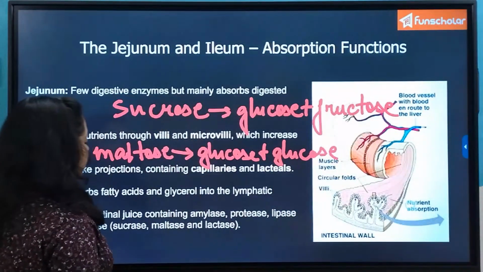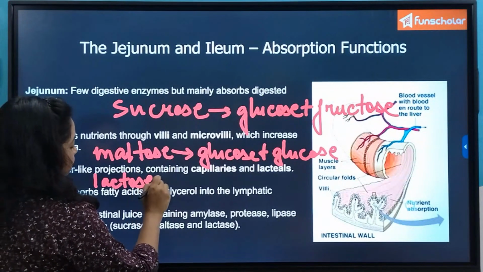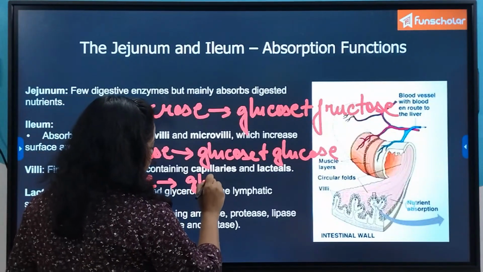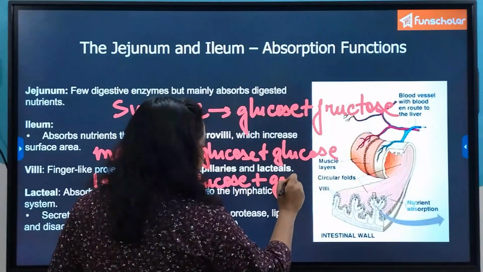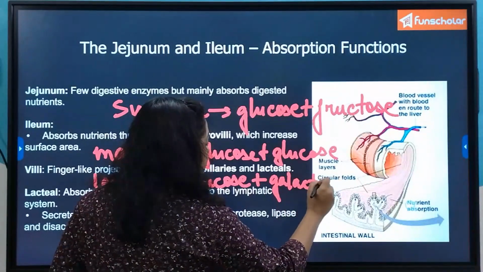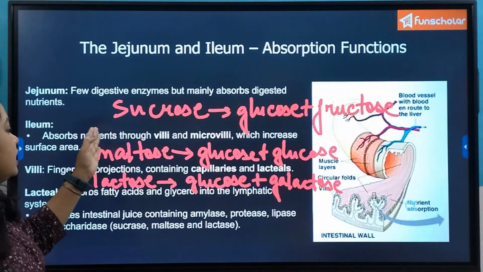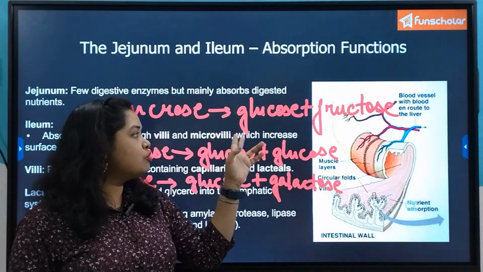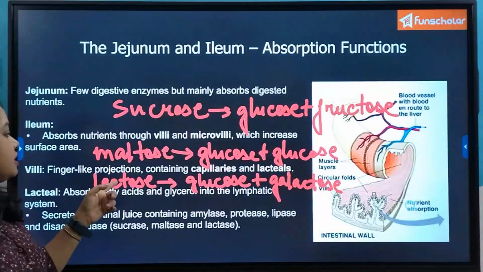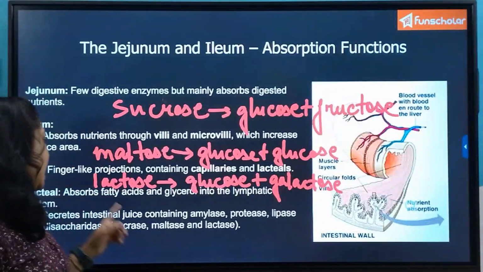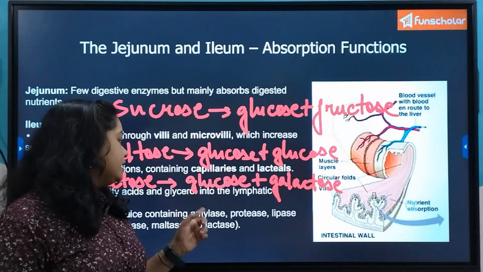And lastly, into glucose plus galactose. Right. So therefore, the disaccharide sucrose breaks down into two monosaccharides called glucose and fructose. Then the disaccharide maltose breaks down into two molecules of glucose, and lastly the disaccharide lactose breaks down into the monosaccharides glucose and galactose.